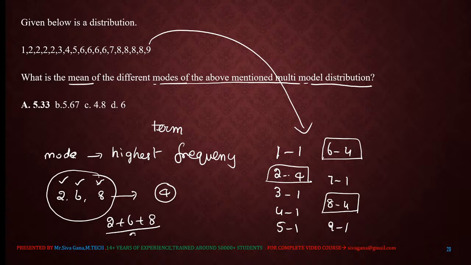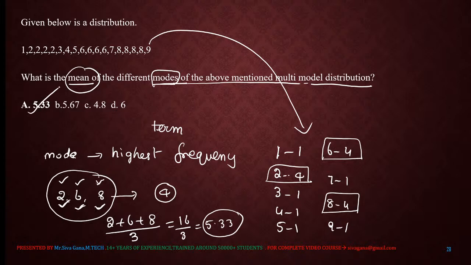2, 6, 8. 2 plus 6 plus 8 divided by 3. So nothing but 8 plus 2, 10, 16 by 3. 16 by 3 is nothing but 5.333. So modes are 2, 6, 8. He is asking the mean of the modes. Its mean is 5.33. Hope you all understand. Mode calculation, highest frequency, depends upon the data. Mode is the new term that I am introducing.